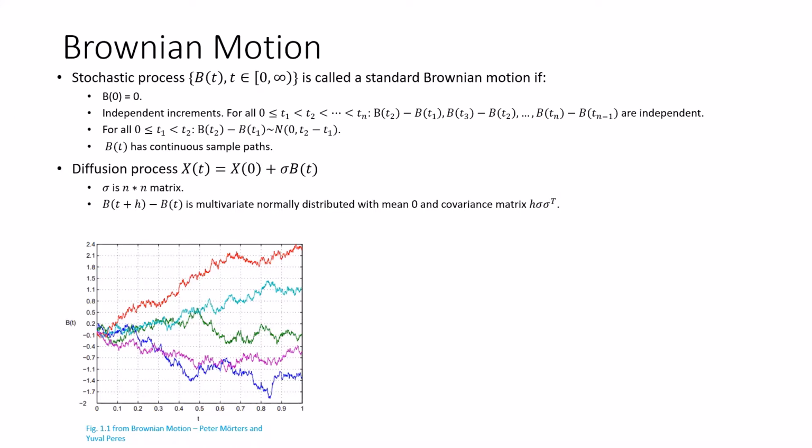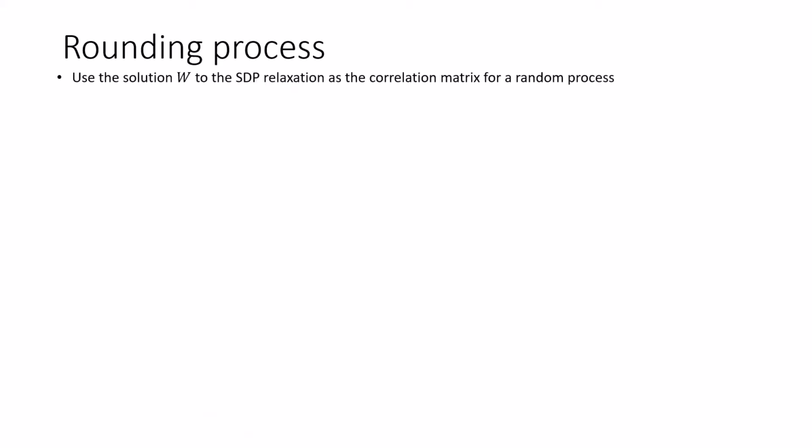We can generalize it to an n-dimensional process, and add a diffusion matrix sigma. Then the difference between the value of the process at different times is multivariate normally distributed with mean 0 and a covariance matrix which depends on this time difference and the diffusion matrix sigma. From the sum of squares relaxation, we get the marginal values and the covariance matrix. To run this solution, we'll use the covariance matrix as a diffusion matrix for the random process.